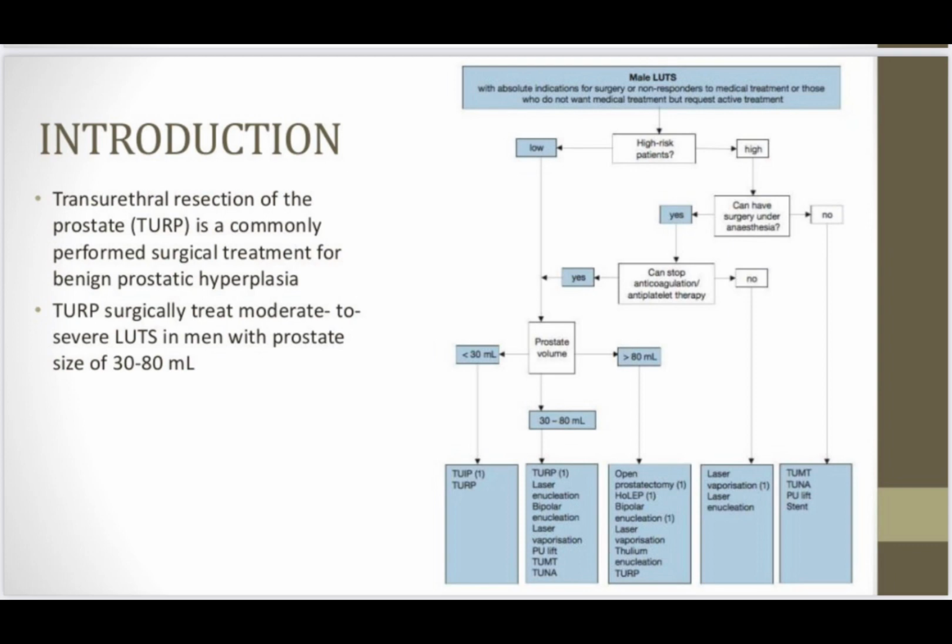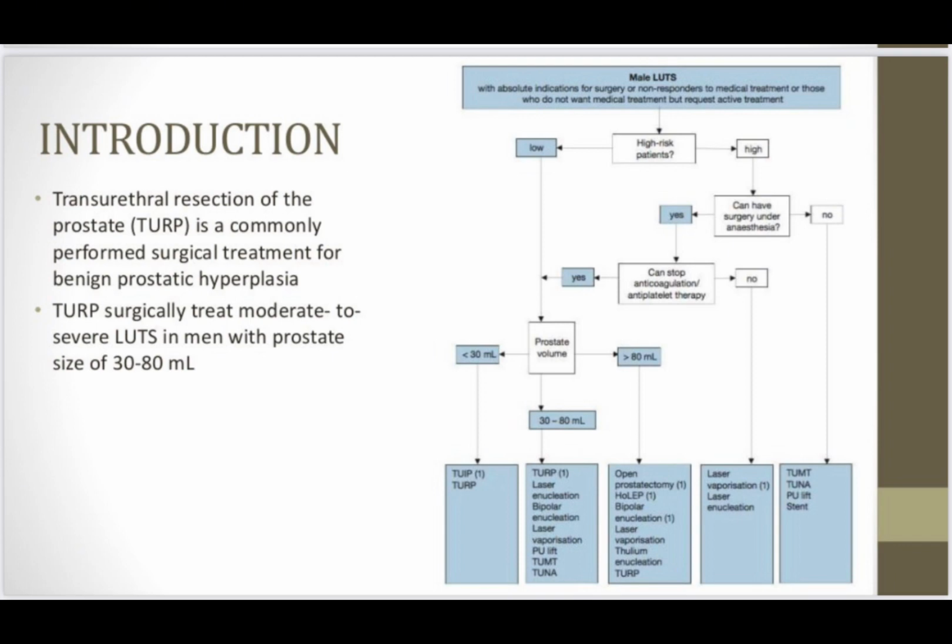So TURP, as you know, means the transurethral resection of the prostate, and it is a commonly performed procedure for benign prostate hyperplasia. And you know that TURP is the gold standard procedure to treat moderate to severe LUTS in men with a prostate size of 30 to 80 ml.